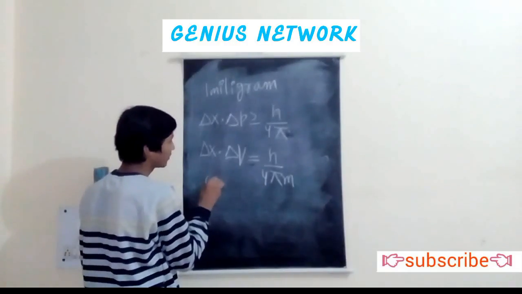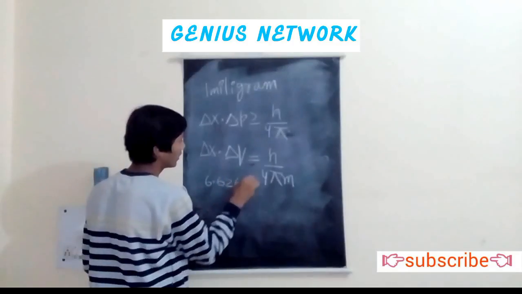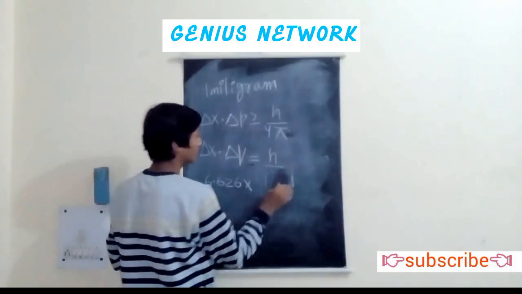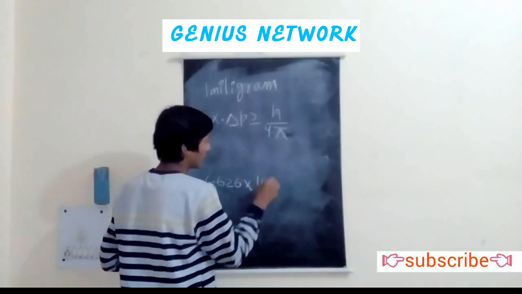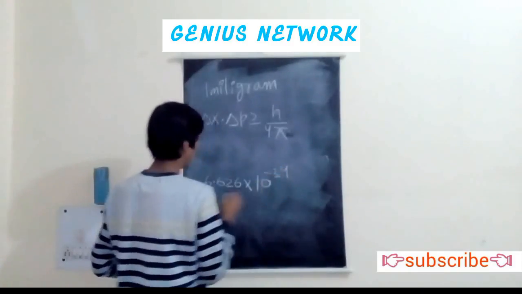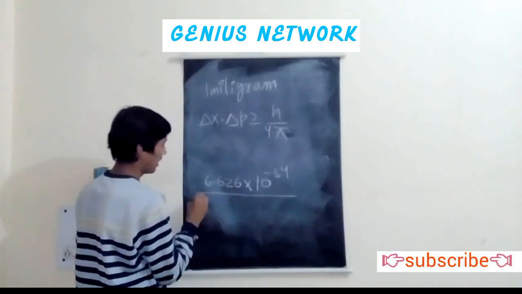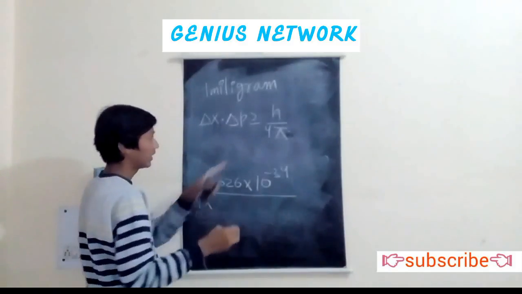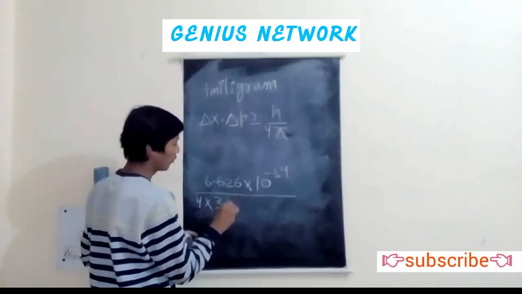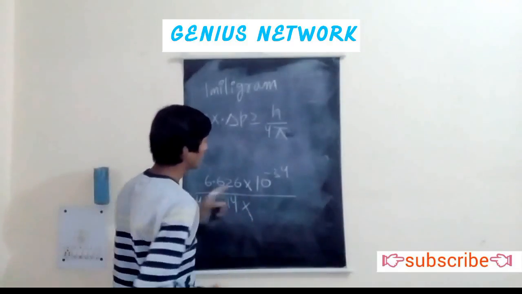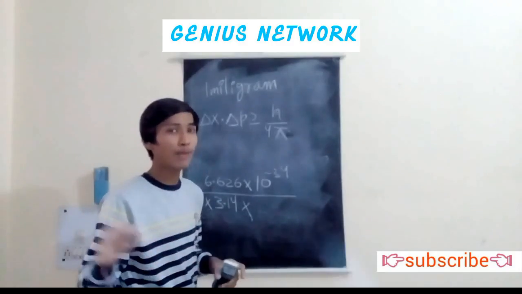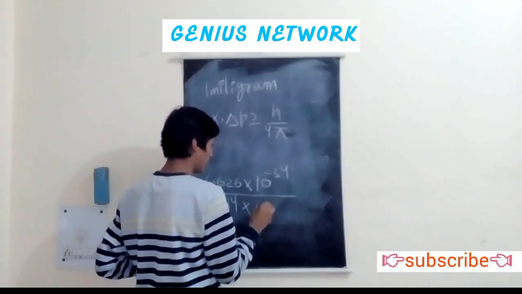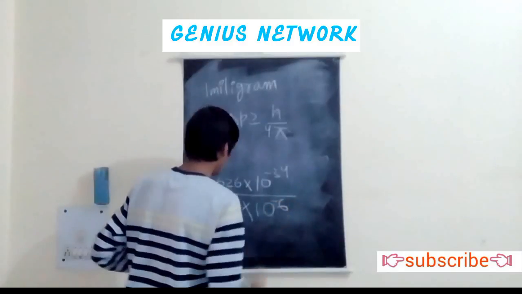The value of h is 6.626 into 10 raised to the power minus 34, upon 4, the value of pi is 3.14, into the mass. 1 milligram will be equal to 10 raised to the power minus 6 kg.